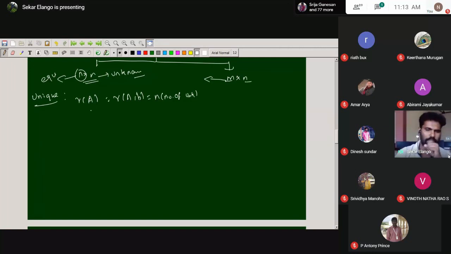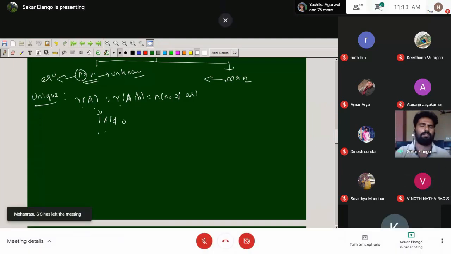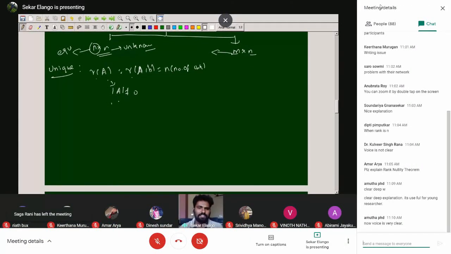So the rank of A is equal to the rank of A comma B, the augmented matrix. I hope everyone knows the augmented matrix. Both ranks must be the same; then we have the unique solution. Now, rank of A equal to n means the determinant of A is non-zero. So the determinant is non-zero, the inverse will exist, and equivalent definitions are non-singular or invertible matrices.